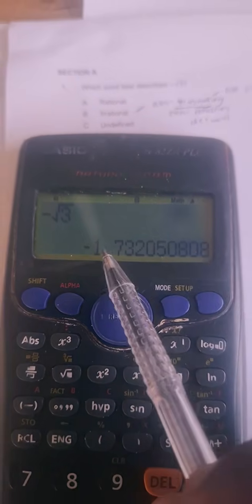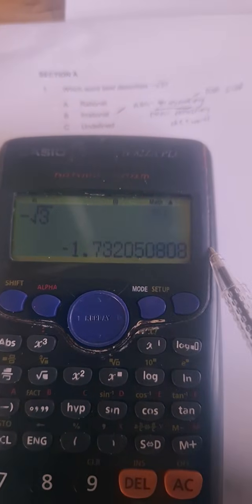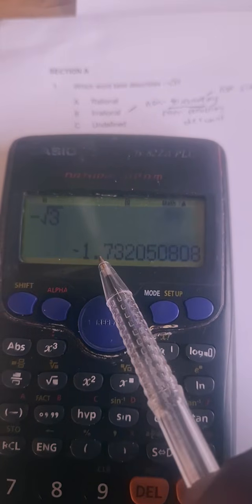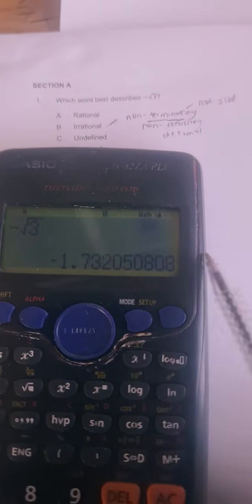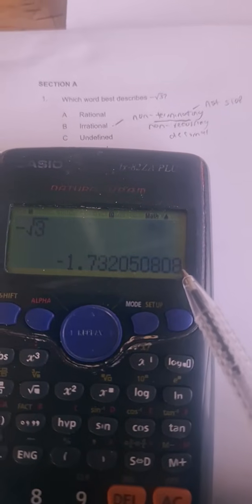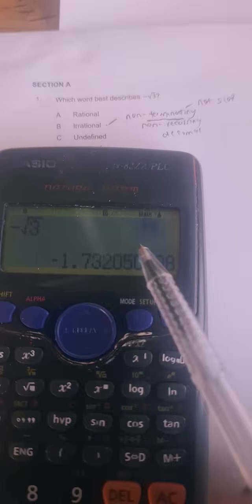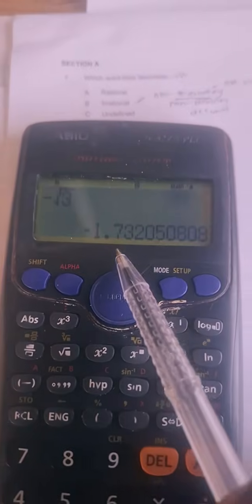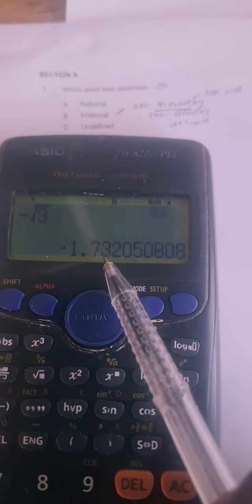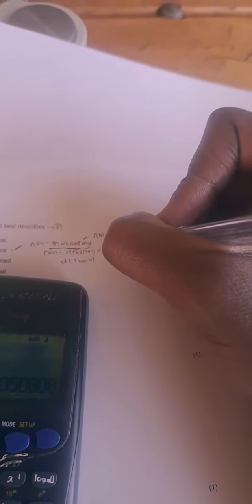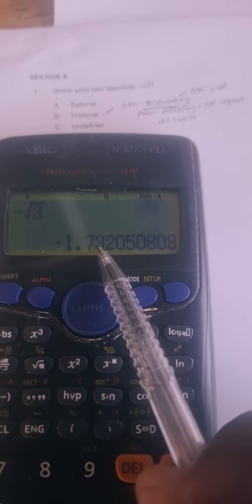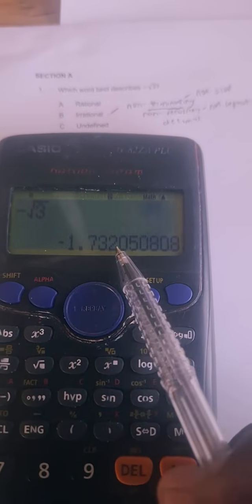732050808. These decimal numbers are limited by my calculator, but if the calculator was even bigger, you would see more numbers come after this 8. So the decimals are non-terminating, a lot of numbers that don't end after the decimal. They are also non-recurring. What does non-recurring mean? It means the numbers do not repeat, having a pattern.